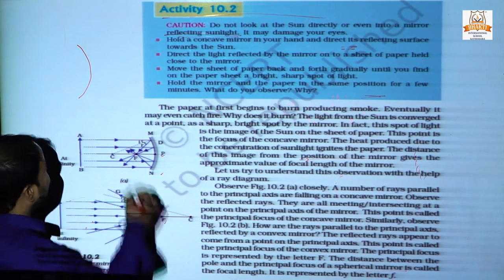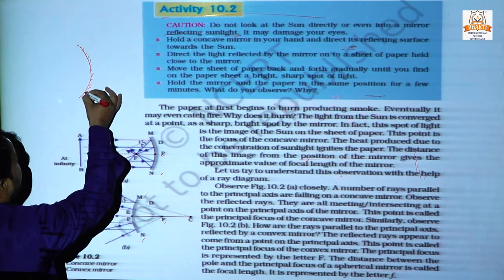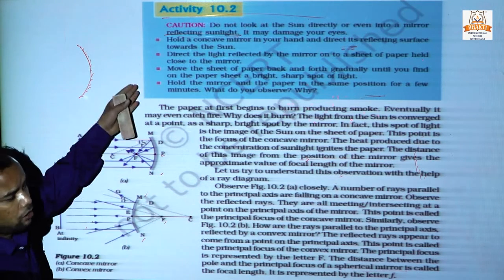This is in the shape of a concave mirror, and some polished area of the concave mirror.